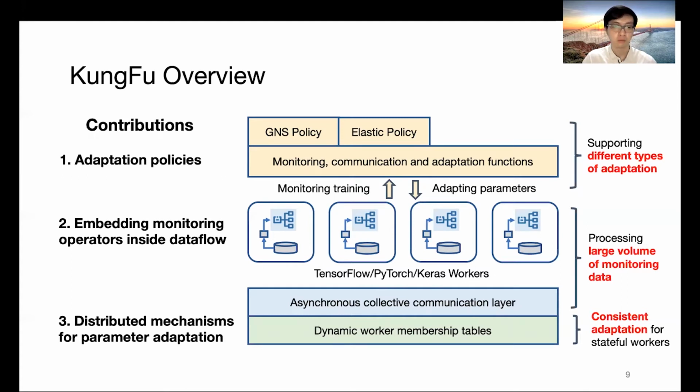These mechanisms allow the KungFu worker to expose low-level system parameters in a safe manner. And when the parameters are being changed, KungFu can automatically synchronize the updates and make sure the adaptation is consistent.